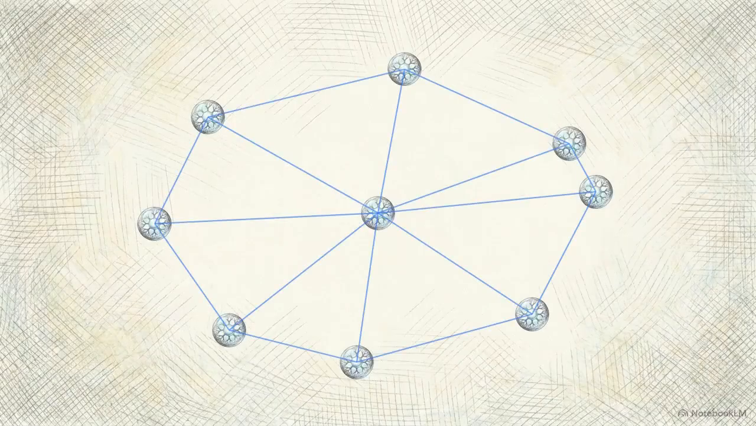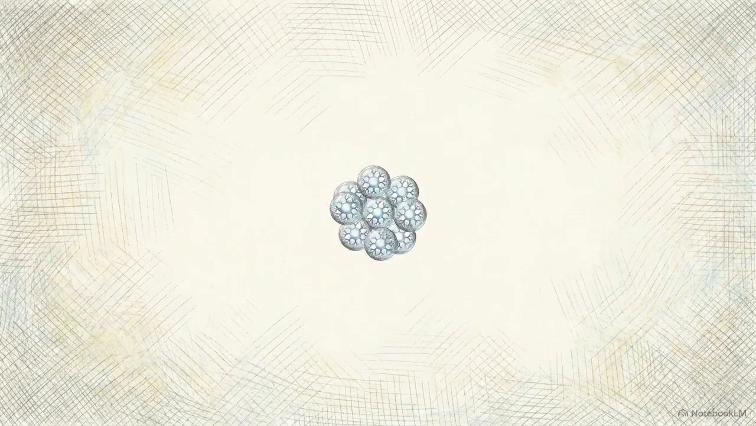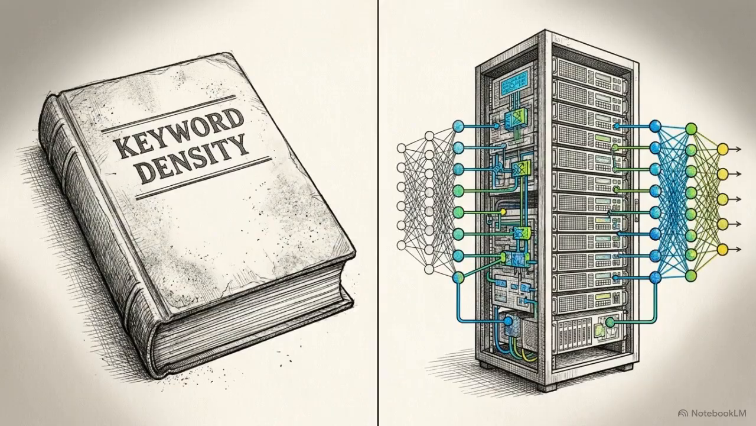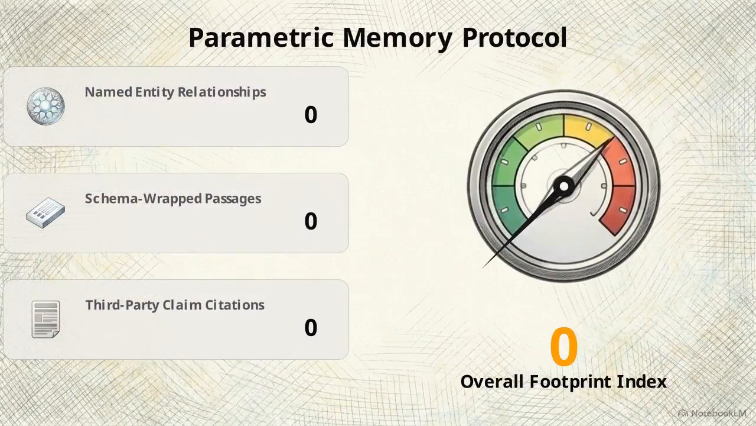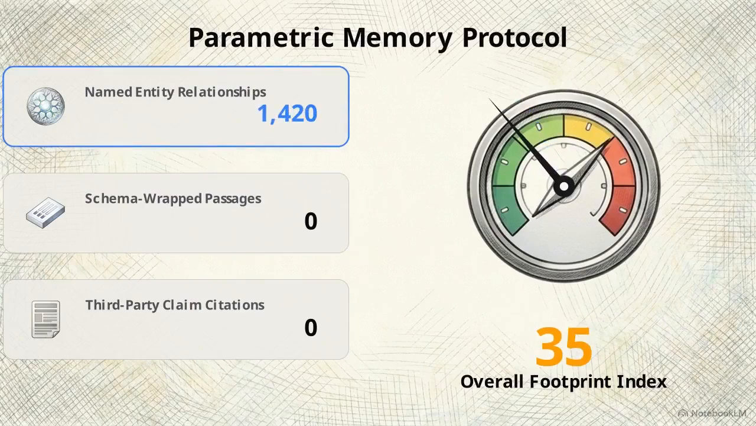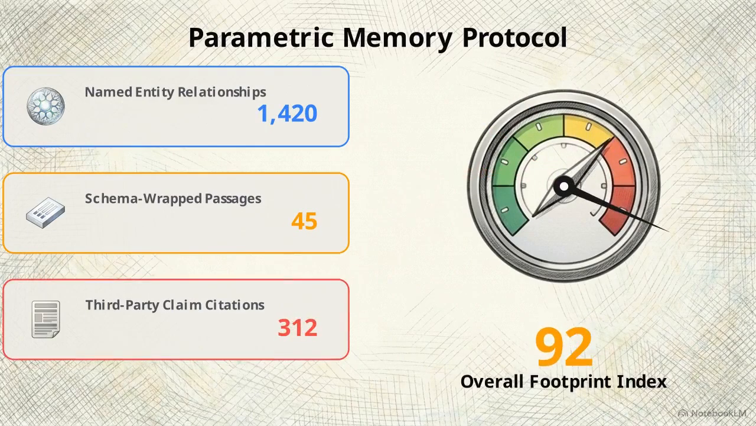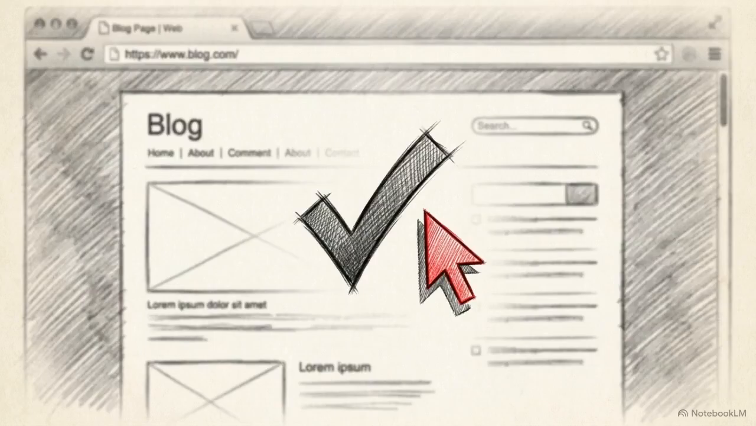The shift from entity graphs to AI parametric memory is accelerating, and those optimizing for older algorithms are being omitted from current training cycles. This dashboard shows the metrics that actually define your AI memory footprint: explicit entity mentions, schema-optimized passages, and third-party citations. The execution protocol starts right now.